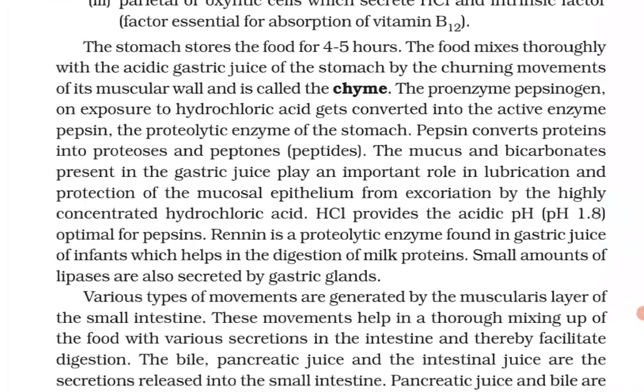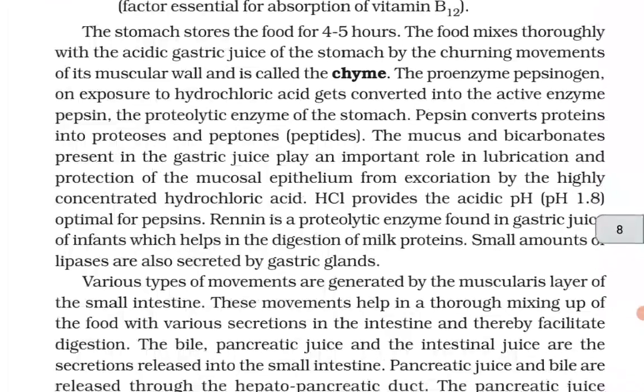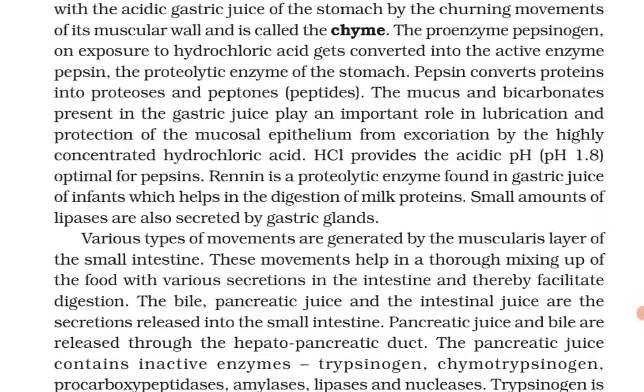The proenzyme pepsinogen, on exposure to hydrochloric acid, gets converted into the active enzyme pepsin, the proteolytic enzyme of the stomach. Pepsin converts proteins into proteoses and peptones (peptides). The mucus and the bicarbonates present in the gastric juice play an important role in lubrication and protection of the mucosal epithelium from excoriation by the highly concentrated hydrochloric acid. HCl provides the acidic pH, that is pH 1.8, optimal for pepsins.